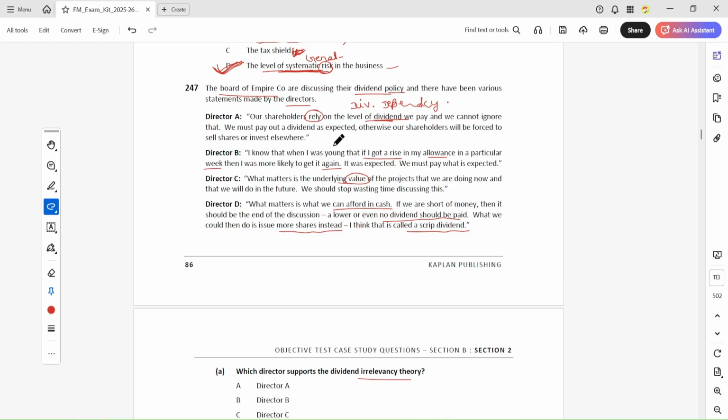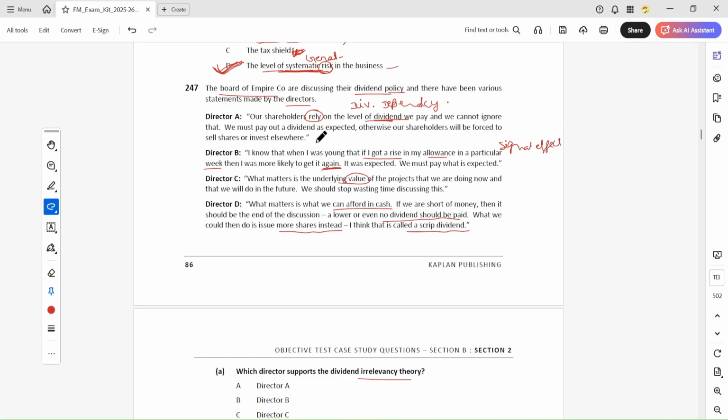The next is: if I get a rise in allowance, then it is more likely that I will get it again. This is about signaling.